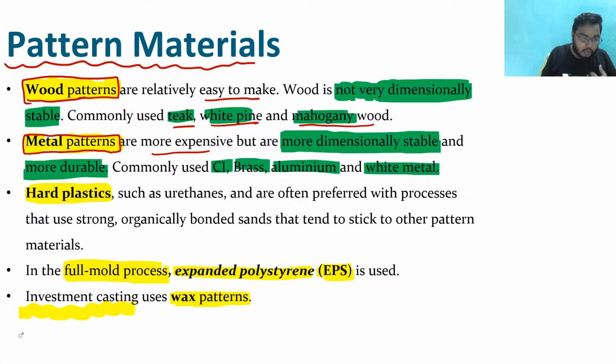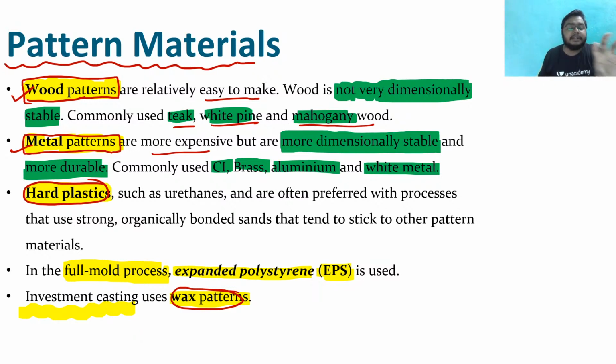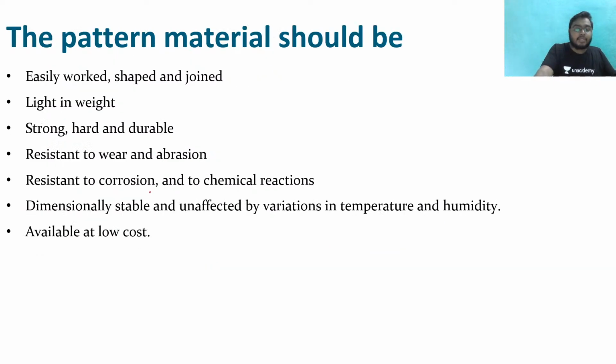So what we have seen is that wood can be a pattern, metal can be a pattern, hard plastic can be a pattern, and wax can also be a pattern. Clear? So patterns का मटेरियल जो है सर, ये सब कुछ होगा. So these are the materials of the patterns. Clear? Now see, the pattern materials should be, what is the benefit of these things.